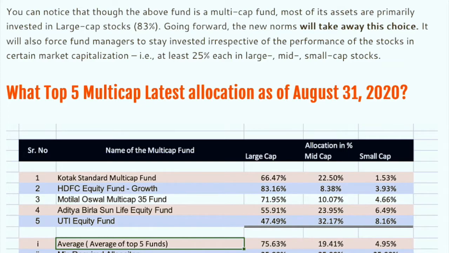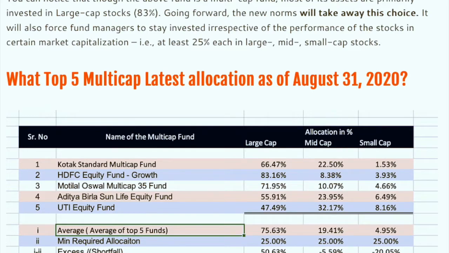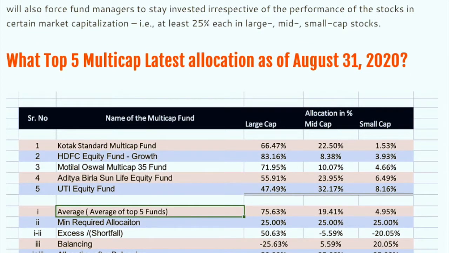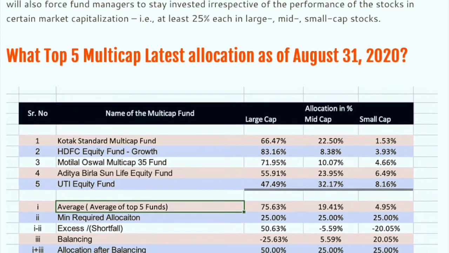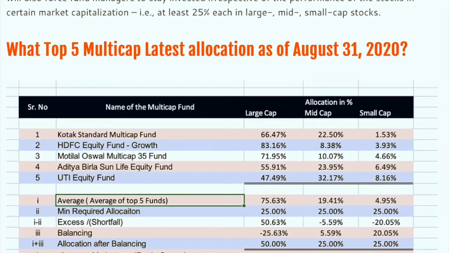Now suppose I need to rebalance. I have to sell large cap almost 25%. I need to buy 5.59% of mid cap, and I have to again buy small cap 25%. The average total market cap of this multi-cap as on 31st August 2020 is 1,46,532 crores.